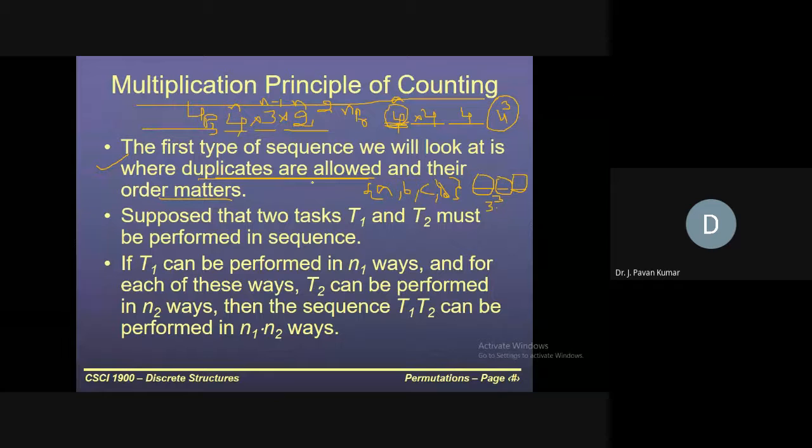Only one time we could use any letter. Then out of 4 letters, any 3 letters we can use, and that too only one time. Each letter can be used only one time. Then we can have 4P3 number of possibilities.